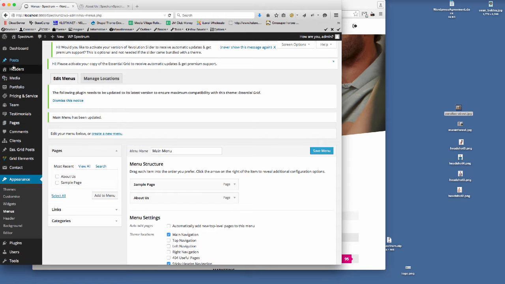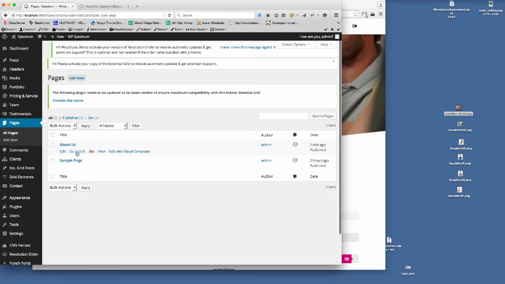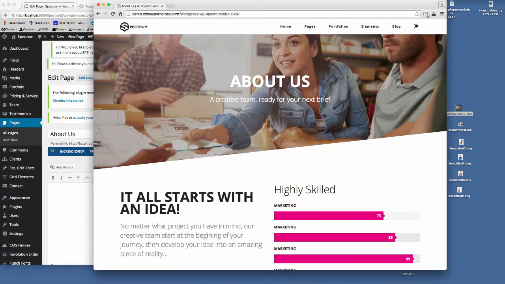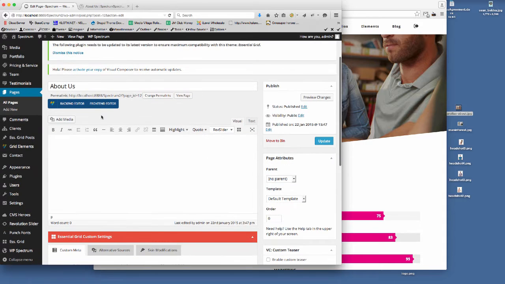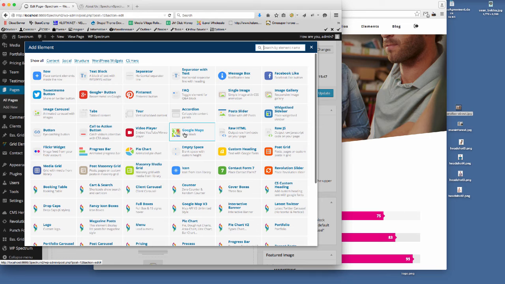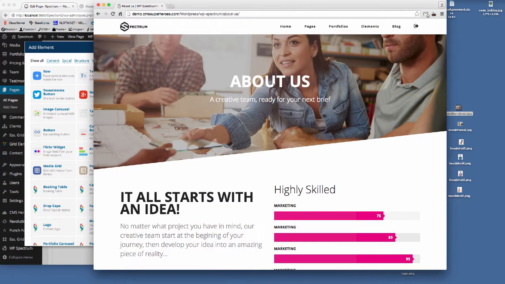So the next thing is go back to our pages, and we're going to edit the About Us page. The first thing that I want to do is get this title bar at the top here. Now if you watch a previous video tutorial, I'll show you two different ways to be able to control this area, but I'm going to use Visual Composer to control this area. So if I go to Backend Editor, the first thing that I want to do is add a new row, and we're going to put a text block in there because it's text that we want.